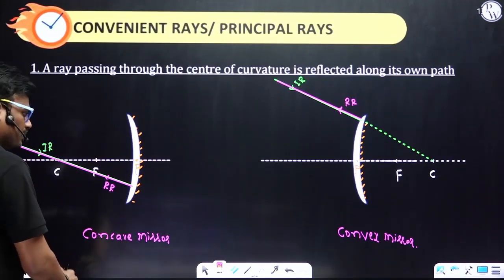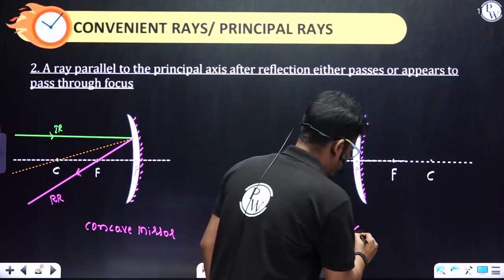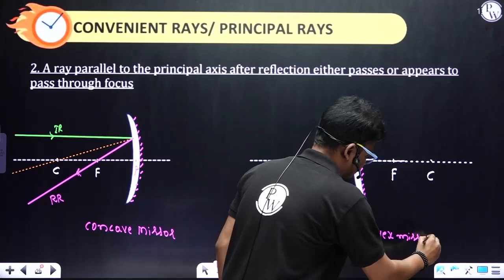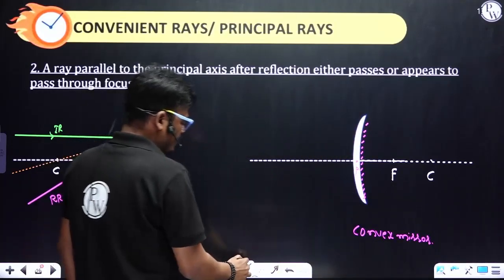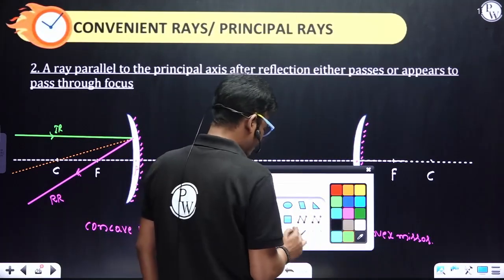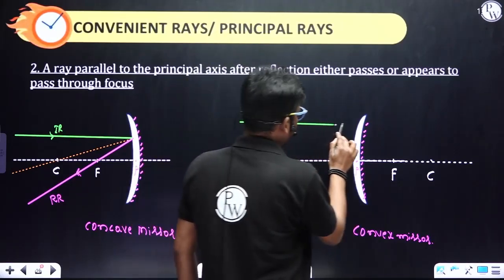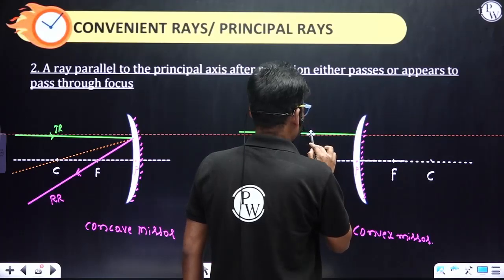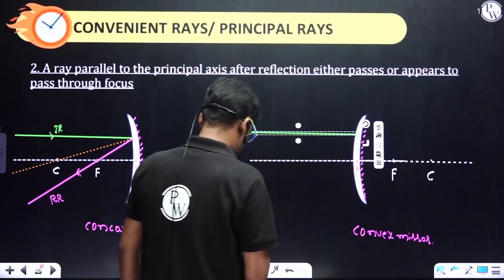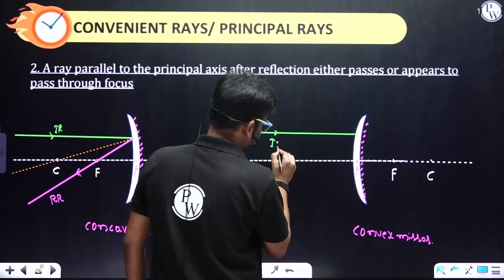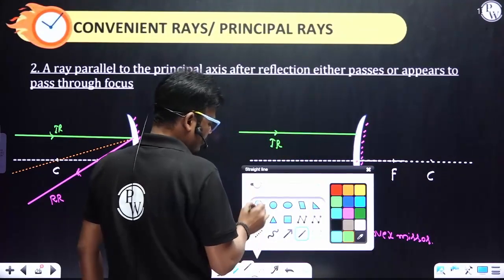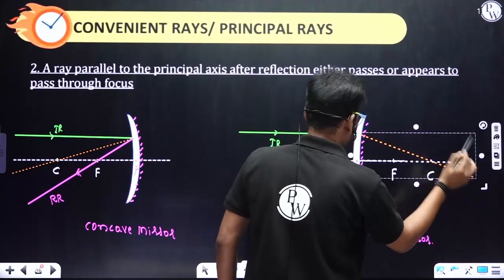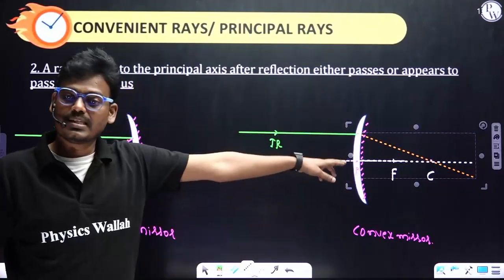Convex mirror. Fine. So let's try to understand this one. Whenever the ray passes parallel to the principal axis, and this is the incident ray, the normal is the line that passes through the center of curvature, from the point of incidence to the center of curvature.